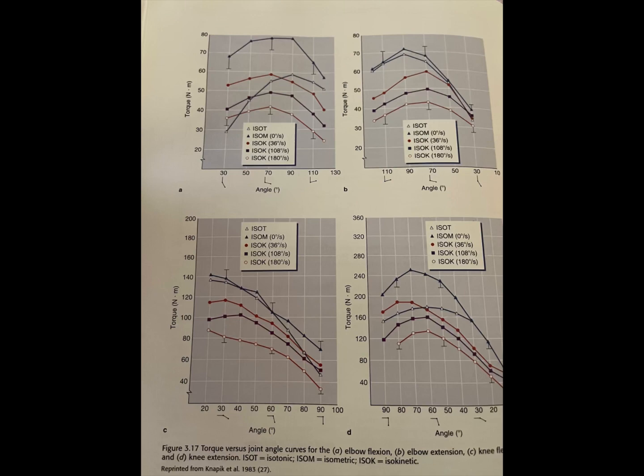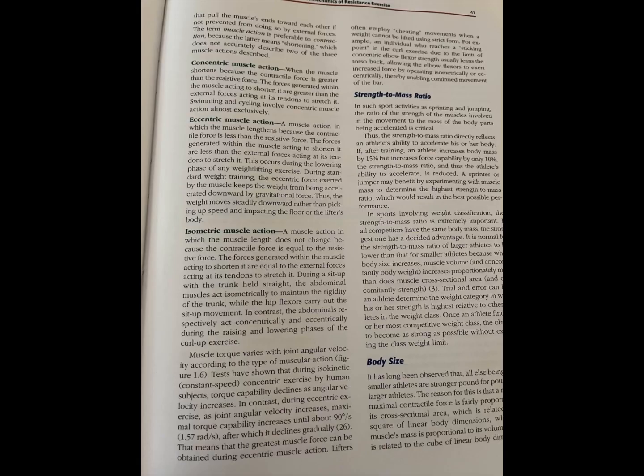Eccentric muscle action. A muscle action in which the muscle lengthens because the contractile force is less than that of the resistive force. The forces generated within the muscle acting to shorten it are less than the external forces acting at its tendons to stretch it. This occurs during the lowering phase of any weightlifting exercise. During standard weight training, the eccentric forces exerted by the muscle keep the weight from being accelerated downwards by gravitational forces. Thus, the weight moves steadily downward rather than picking up speed and impacting the floor or the lifter's body.